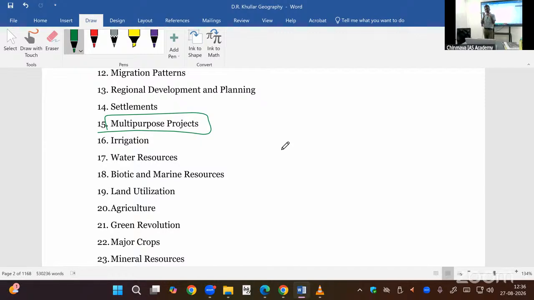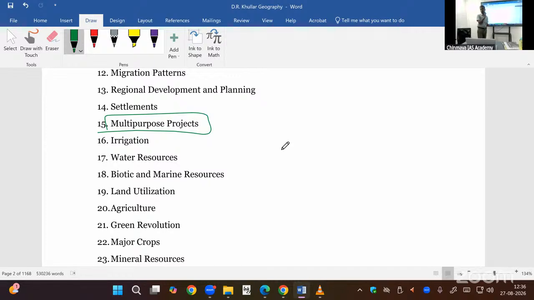When I store the water in the dam and reservoir, I can produce hydroelectricity. I can avoid soil erosion. Soil will be deposited in the dam itself. Water will be locked, so soil will be deposited there. Soil erosion can be avoided. So, multi-purposes. That is called a multi-purpose project.